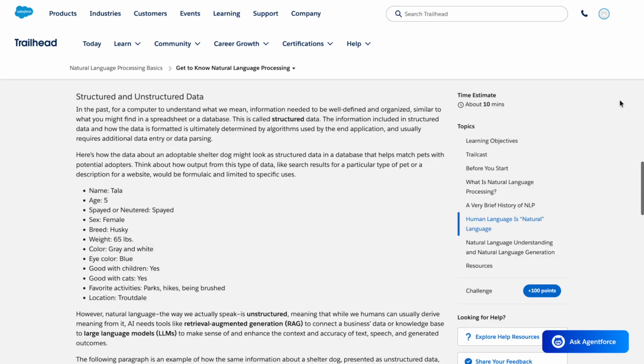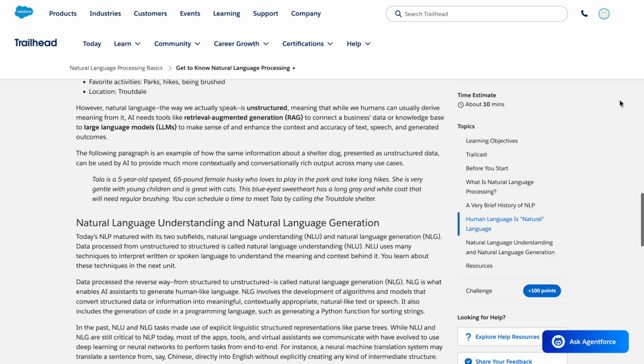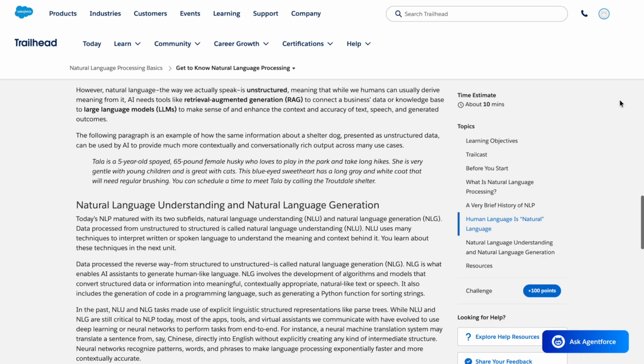Location, Troutdale. However, natural language, the way we actually speak, is unstructured, meaning that while we humans can usually derive meaning from it, AI needs tools like Retrieval Augmented Generation, or RAG, to connect a business's data or knowledge base to large language models, or LLMs, to make sense of and enhance the context and accuracy of text, speech, and generated outcomes. The following paragraph is an example of how the same information about a shelter dog, presented as unstructured data, can be used by AI to provide much more contextually and conversationally rich output across many use cases.